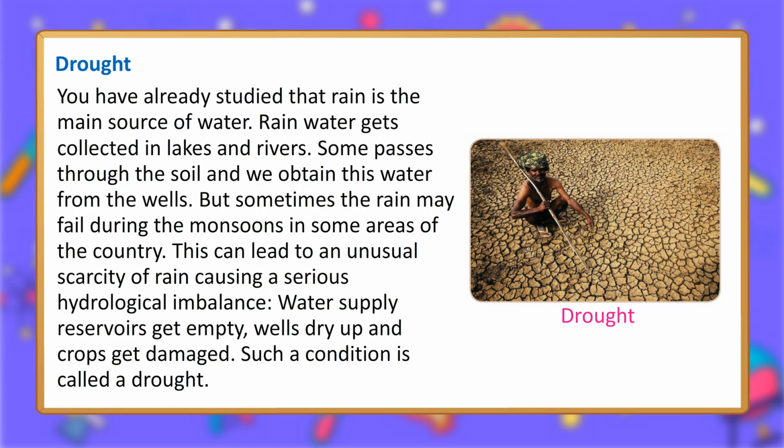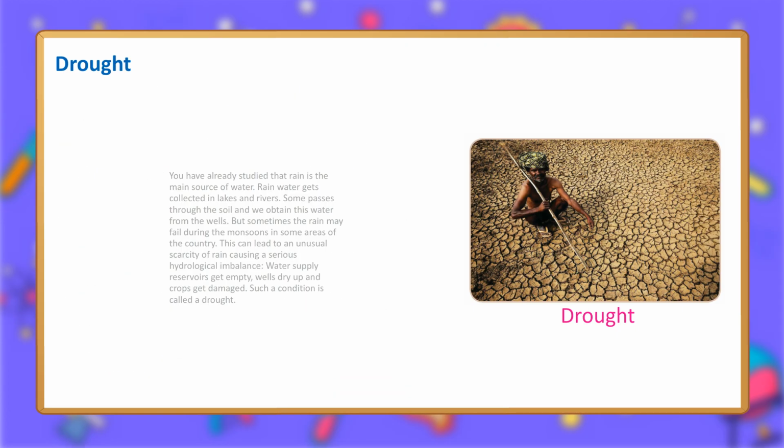You have already studied that rain is the main source of water. Rainwater gets collected in lakes and rivers. Some passes through the soil and we obtain this water from the wells. But sometimes the rain may fail during the monsoons in some areas of the country. This can lead to an unusual scarcity of rain, causing a serious hydrological imbalance. Water supply reservoirs get empty, wells dry up and crops get damaged. Such a condition is called a drought.